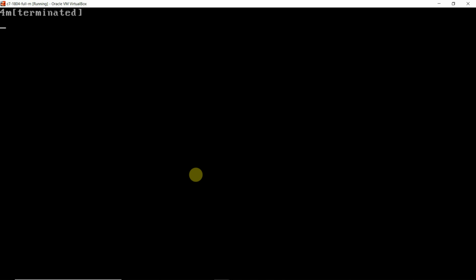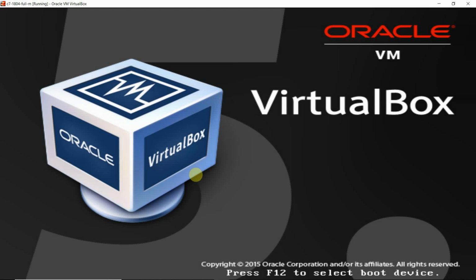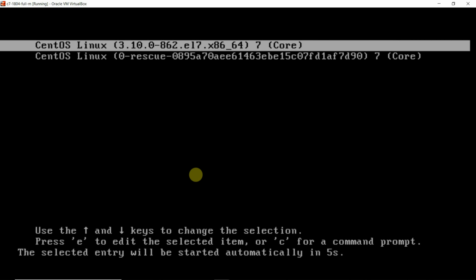Now it will start and give us the GUI mode, and it will ask for certain things, and we will supply those things and move forward. Because most of the time we will be working in text mode, in some other video we will look at how to go into text mode permanently. So now we will be getting the GUI screen and performing the further steps.